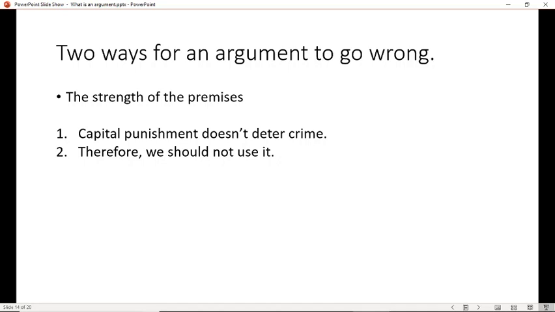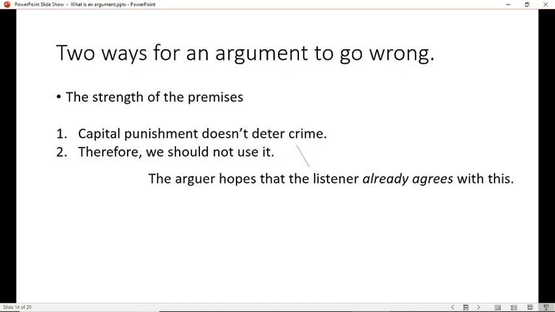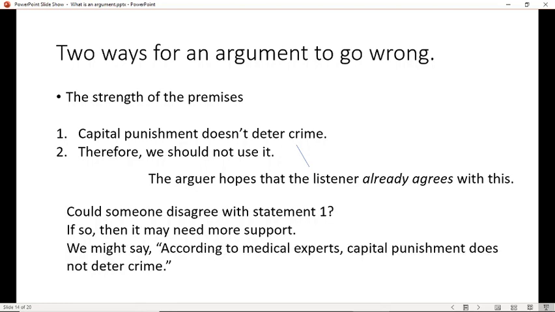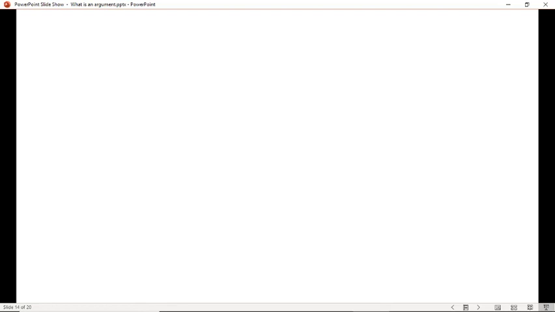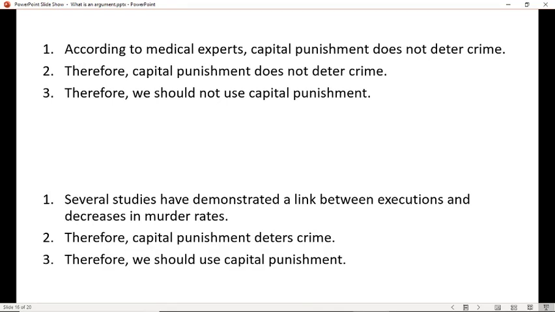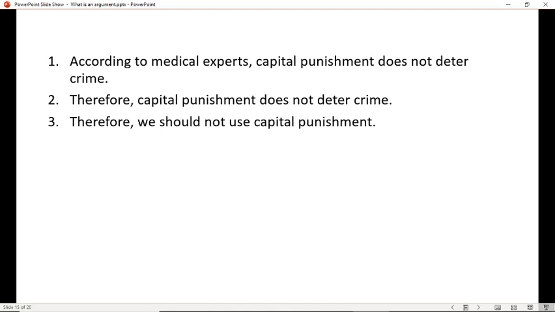There are 2 ways for the argument to go wrong. First thing is, we hope that the listener already agrees with the premise. So are the premises strong enough? Could somebody disagree with premise 1? Could they say, I don't agree that it doesn't deter crime? If so, then it may need more support. So you might say, well, according to medical experts, capital punishment does not deter crime. I found that on a website somewhere. So in that case, your argument would be, according to medical experts, capital punishment does not deter crime. Therefore, capital punishment doesn't deter crime. And therefore, we should not use capital punishment. And this would be one way to argue this. So that would be similar to what we did before. You come up with some support for premise 1.